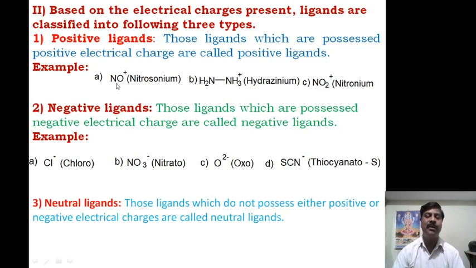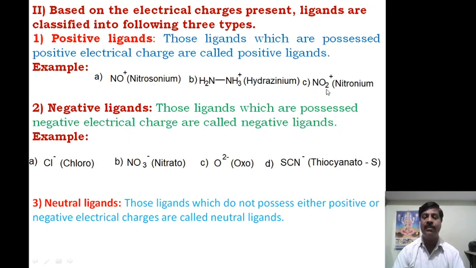Example: nitrosonium, NO plus, indicated with a positive charge, therefore it is called the nitrosonium ion, a positive ligand. Next, NH3 plus, this plus indicates it is a positively charged ligand. It is attracted to the negative electric pole, therefore it is called a positive ligand.